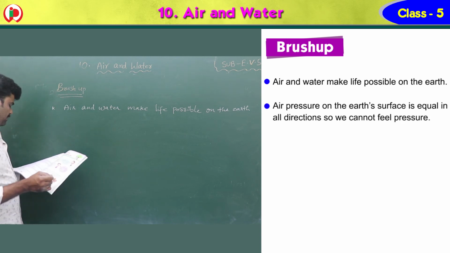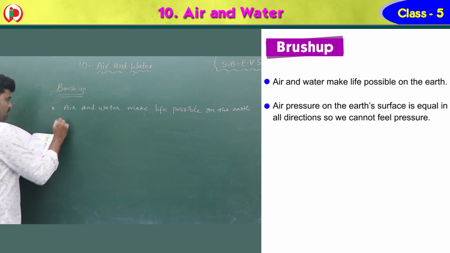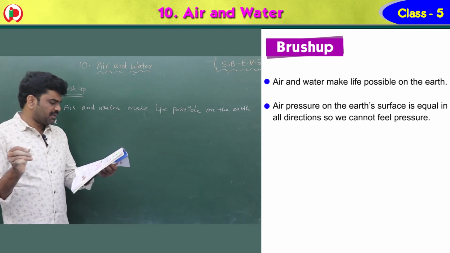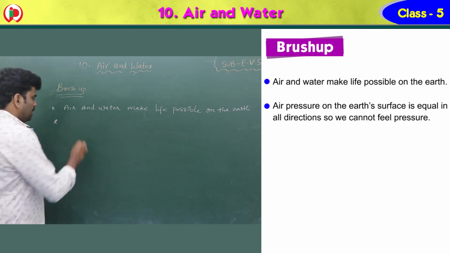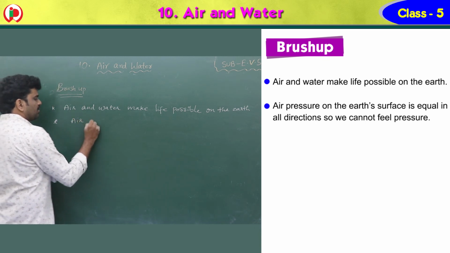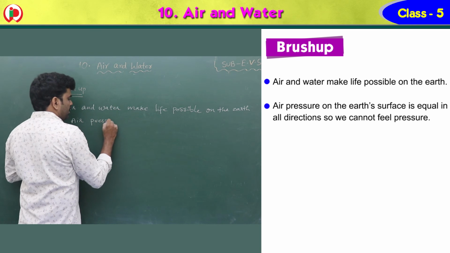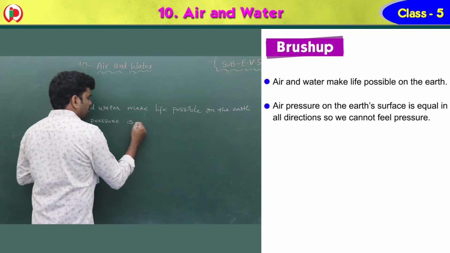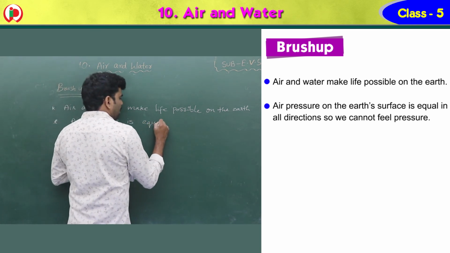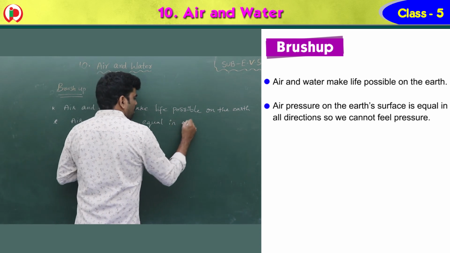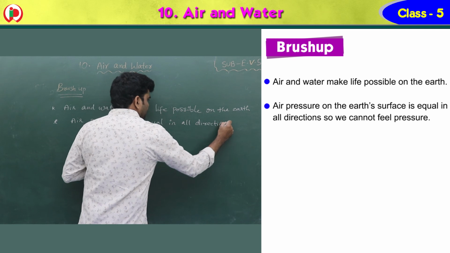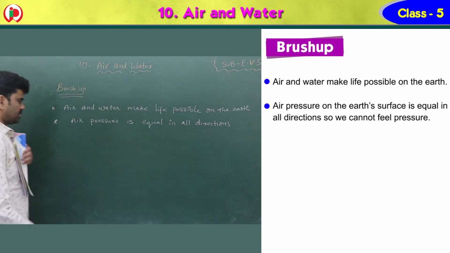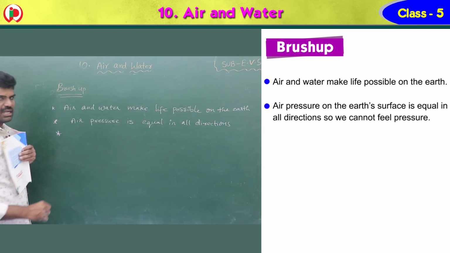Second one, air pressure. Air pressure on the earth's surface is equal in all directions, so we cannot feel the pressure. Air pressure is equal in all directions, so we cannot feel the pressure.